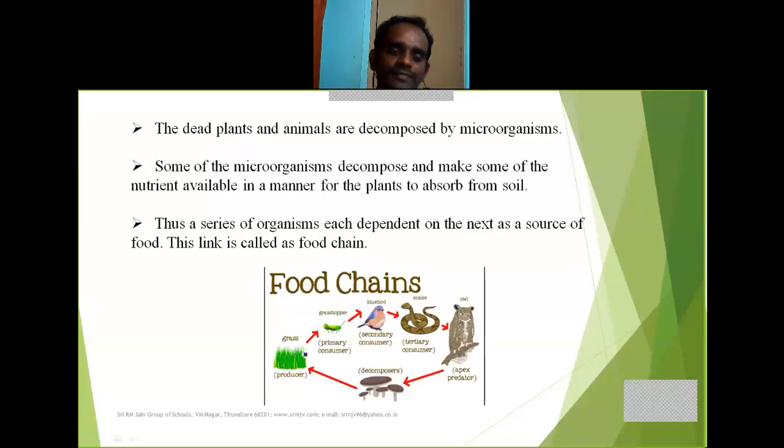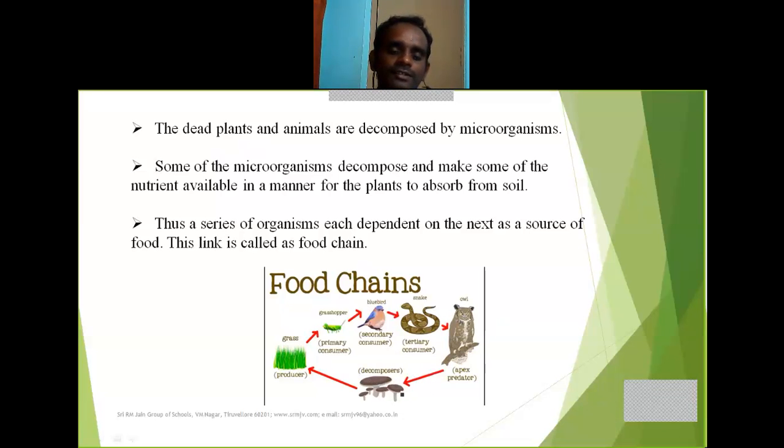See here, this is the primary producer, grass. This grass is consumed by the primary consumer, grasshopper. And this primary consumer is consumed by the secondary consumer, and this secondary consumer is consumed by the tertiary consumer, and then after a period of time the animals and the plants may die, and this is consumed by microorganisms present in the soil.